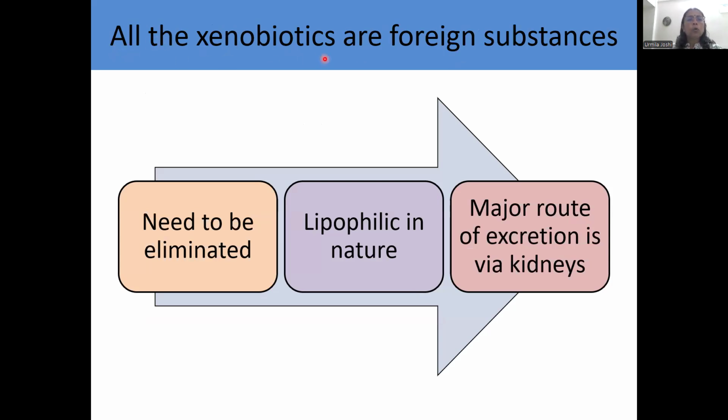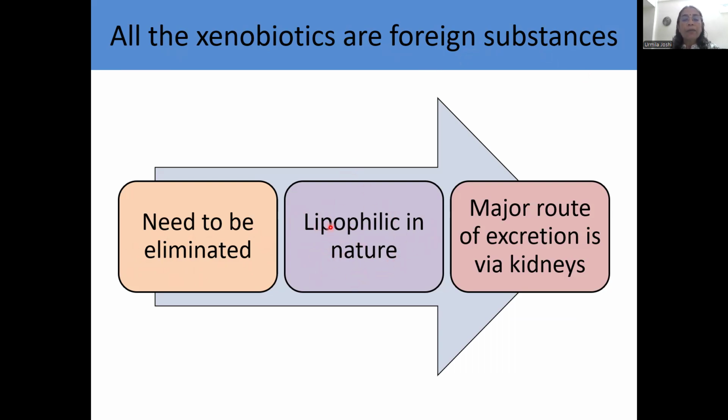Now, as you all know, all the xenobiotics are foreign substances. And our body is going to ensure that these foreign substances are eliminated as fast as possible. But these foreign substances are mostly lipophilic in nature, except for some hydrophilic substances.